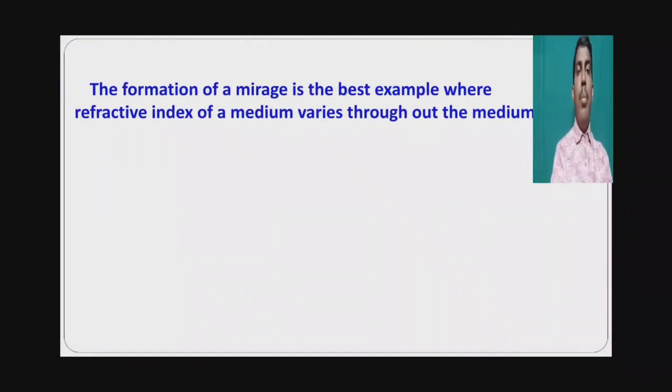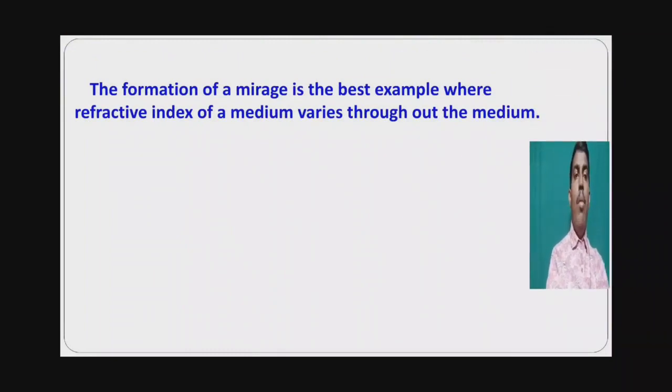The formation of a mirage is the best example where the refractive index of the medium varies throughout the medium. Here we can observe that air is one medium, and its refractive index varies throughout the medium. Here we will discuss that.